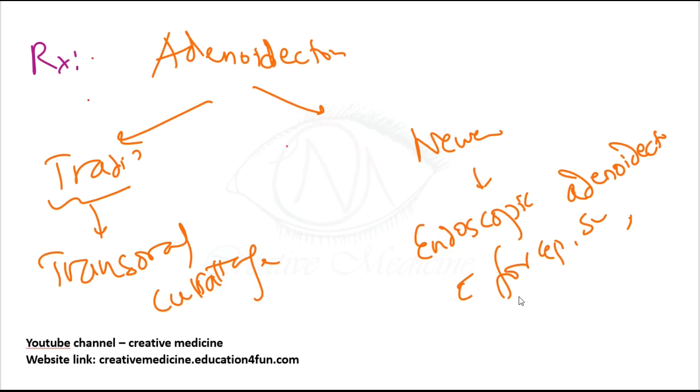In the newer method, you do endoscopic adenoidectomy with forceps, suction diathermy or microdebrider.